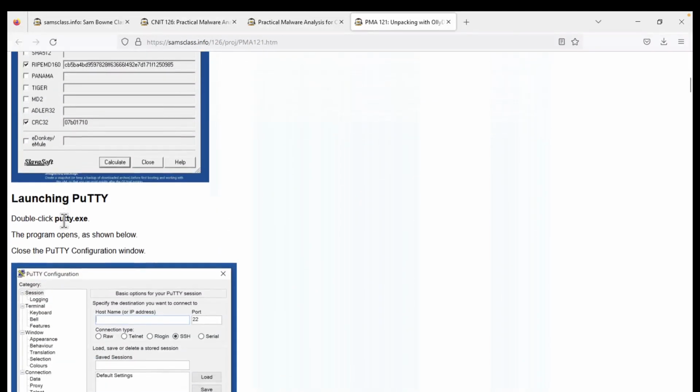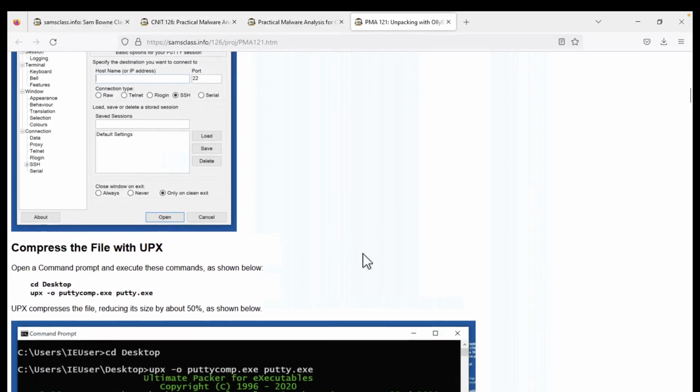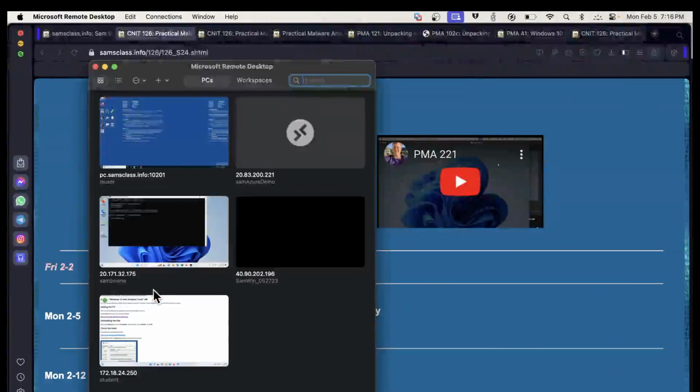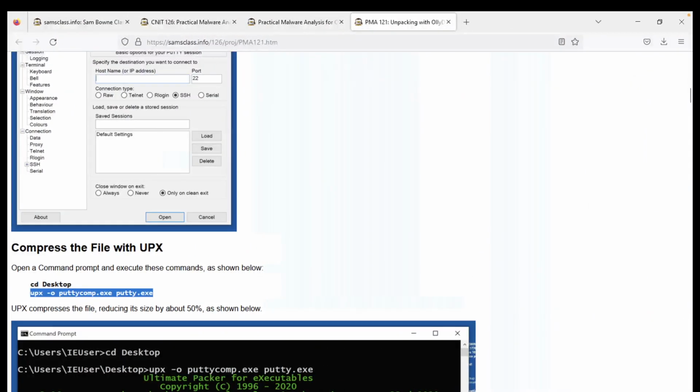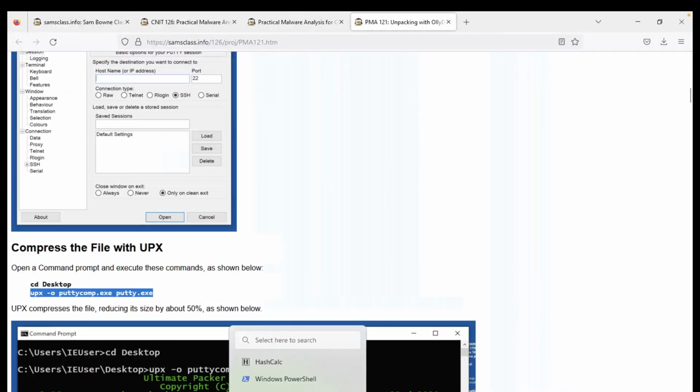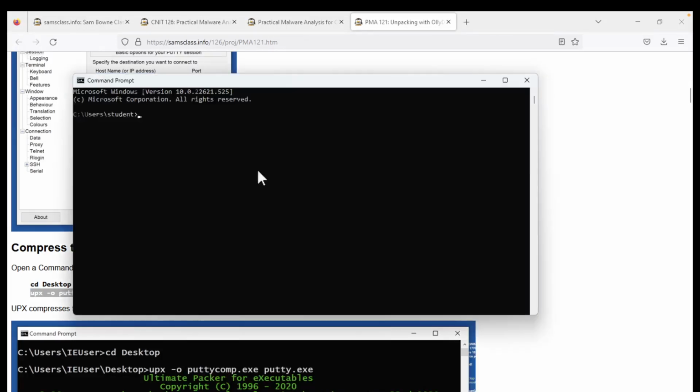Now that that's done, we've launched it, we saw it go, we see what it does. Now we're going to compress it with UPX. This is the command that will compress it. I need a command line. Somehow I don't have a command line here. CMD, there it is. Let's pin that down here. Oh, I could have used PowerShell. I would like to pin it, there we go. Now, let me make the font bigger.